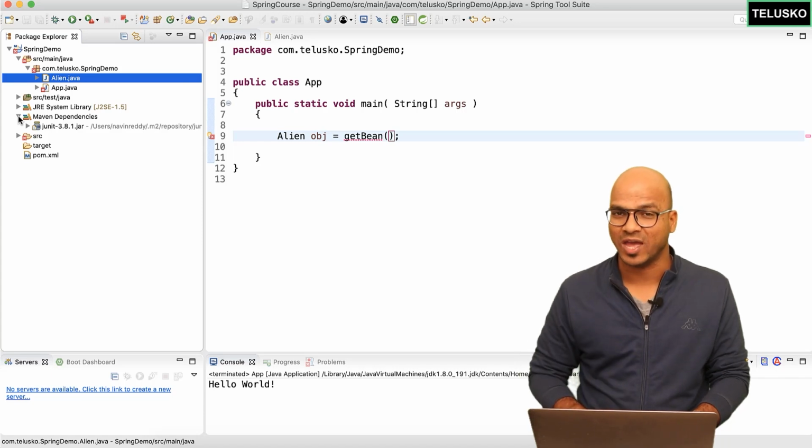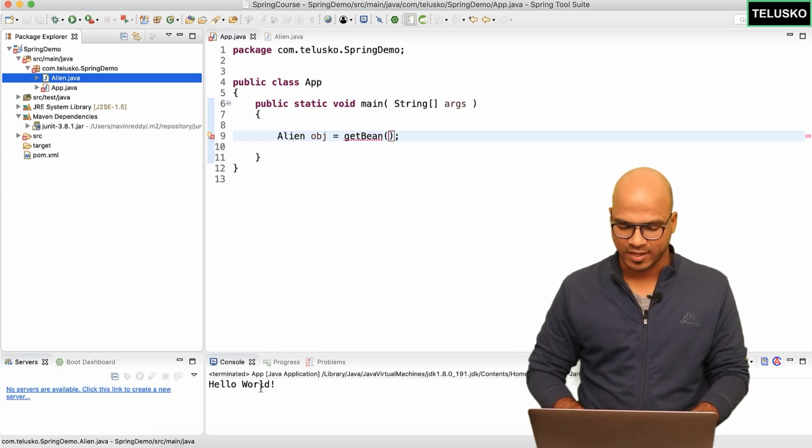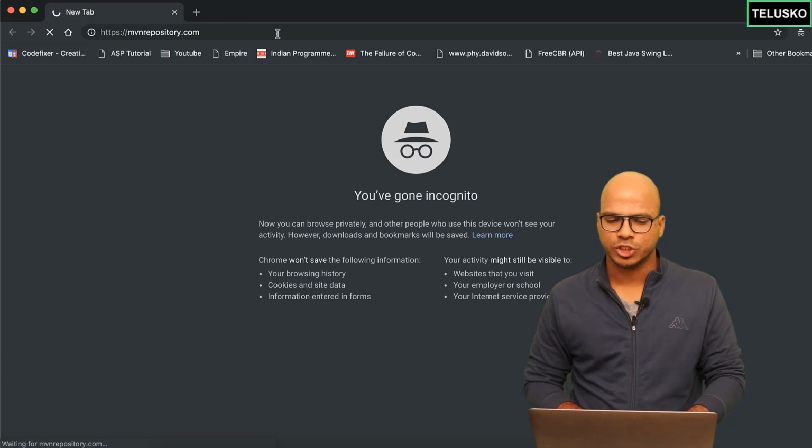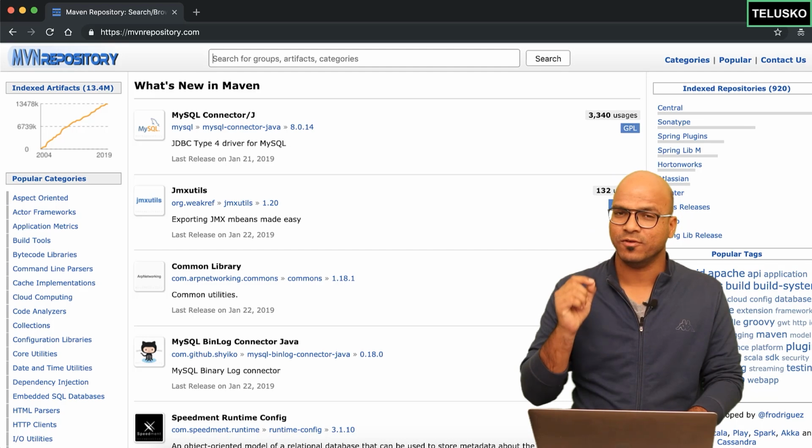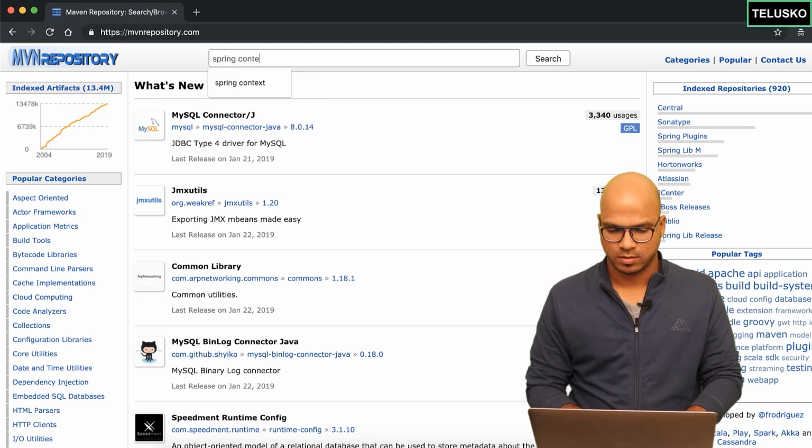So that should be our first step. We have to add a dependency. And to achieve that, let's go to the browser. So we will go to the Maven repository. This is where you will get all dependencies, right? And here we will be searching for Spring context.